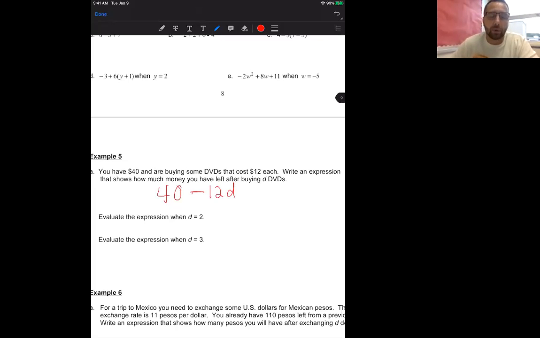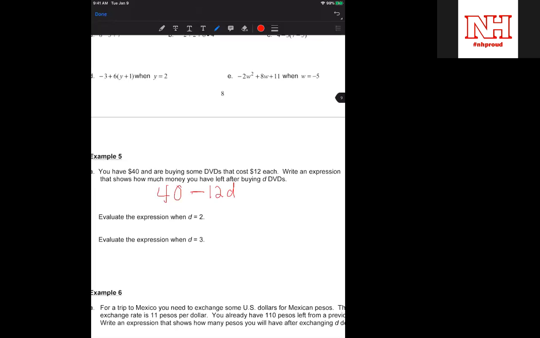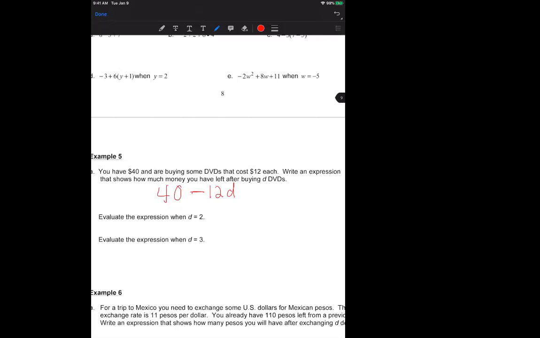So anytime you're working through an algebraic expression that's a word problem, you want to look for what's fixed. In this case it was 40. You want to see if you're adding to it or taking away from it, or if it's going to be multiplied or divided by. And that's going to tell you which sign to use. In this case, we use subtraction because it's taken away. And then every DVD sold would be $12.